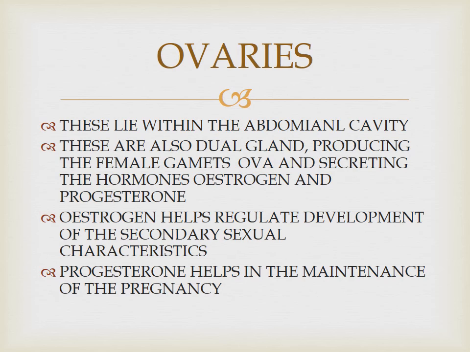Estrogen helps to regulate the development of secondary sexual characters like appearance of hair on the body, development of mammary glands, narrowing of the waist, etc. Progesterone helps in the maintenance of pregnancy.